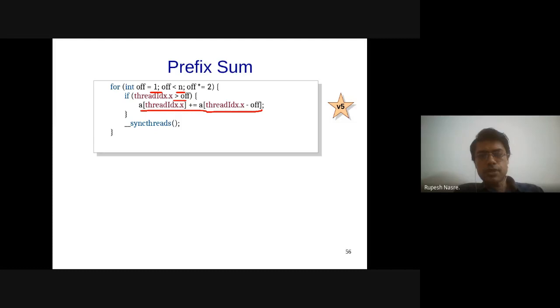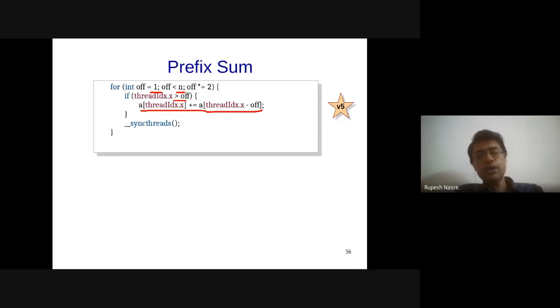So I was asking, what is the issue with this code? Okay, so the issue is that we still have a race condition. We are doing n log n additions, yes, that is correct. We are going from order n additions to order n by 2, n by 4, and so on.